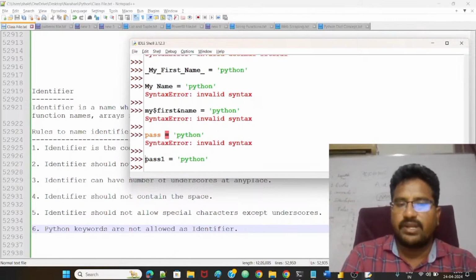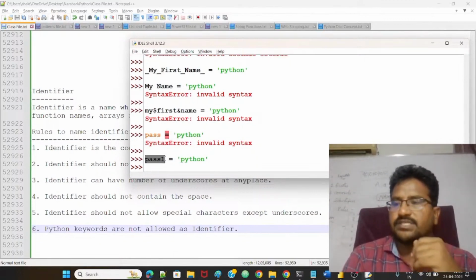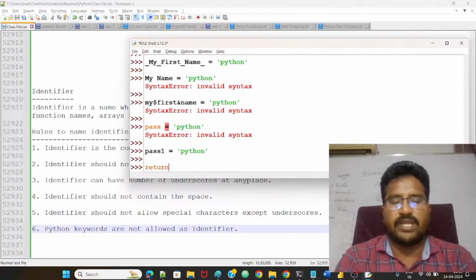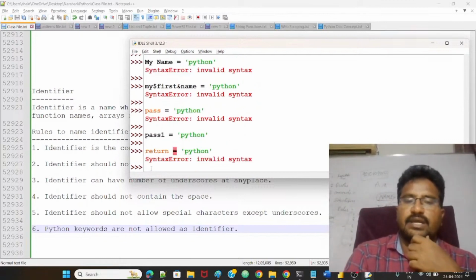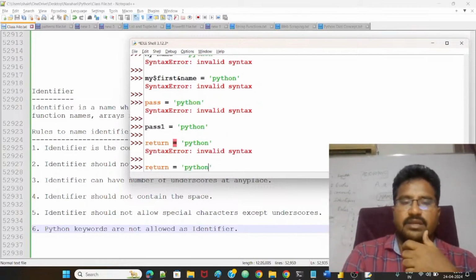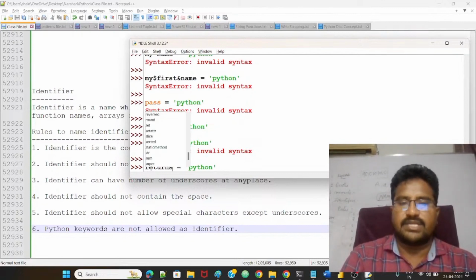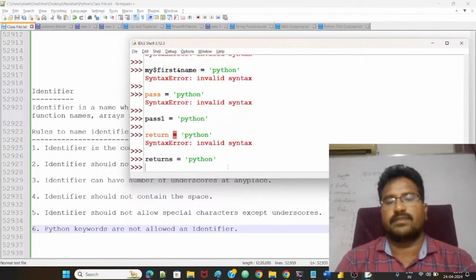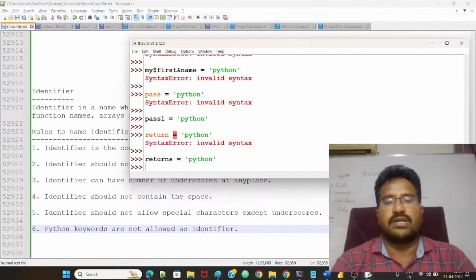Why? pass1 is not a Python keyword. Only pass is the Python keyword. Or suppose return is the Python keyword, not allowed. But if I take returns, it is allowed again.